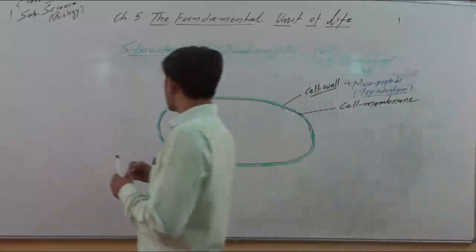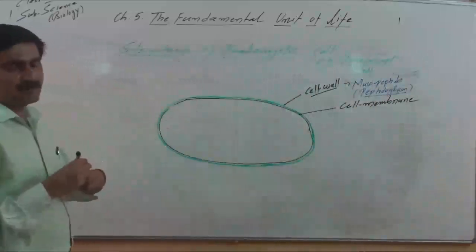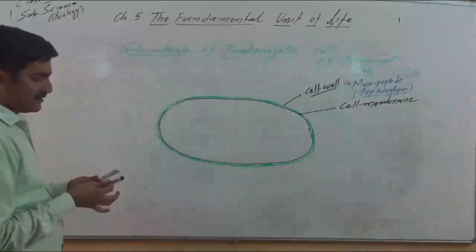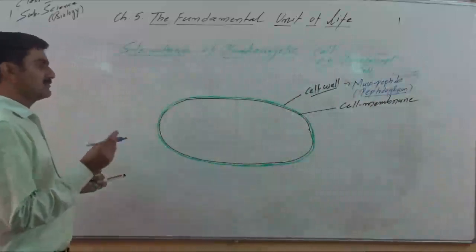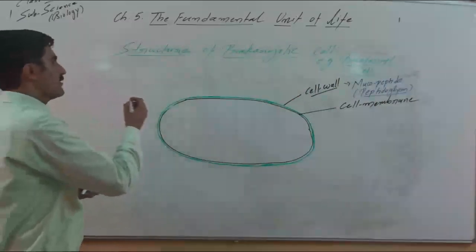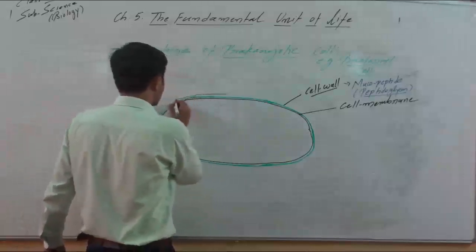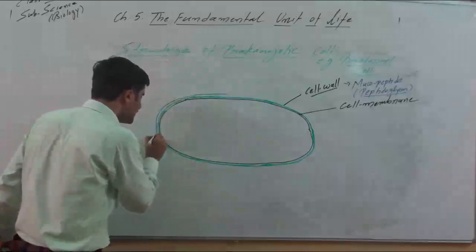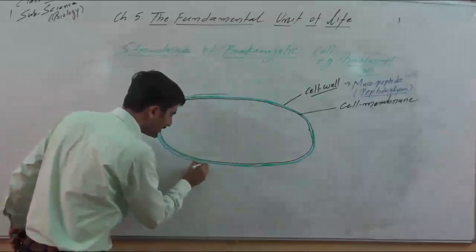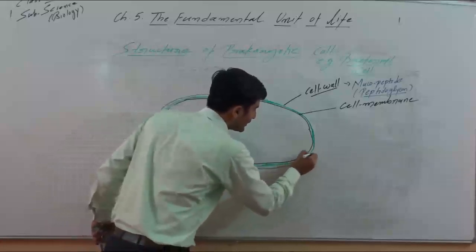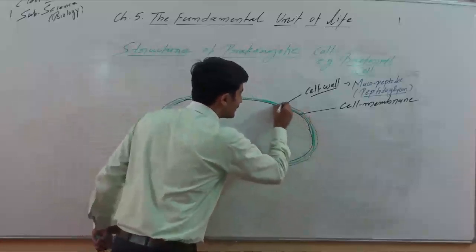Now the cell wall is rigid, that provides shape, that provides protection. Besides the cell wall, in some of the bacteria there is the presence of one more layer, a protective layer. This protective layer may be slimy or rigid. Technically it is called glycocalyx, but here we will not write glycocalyx. We can call it the capsule.